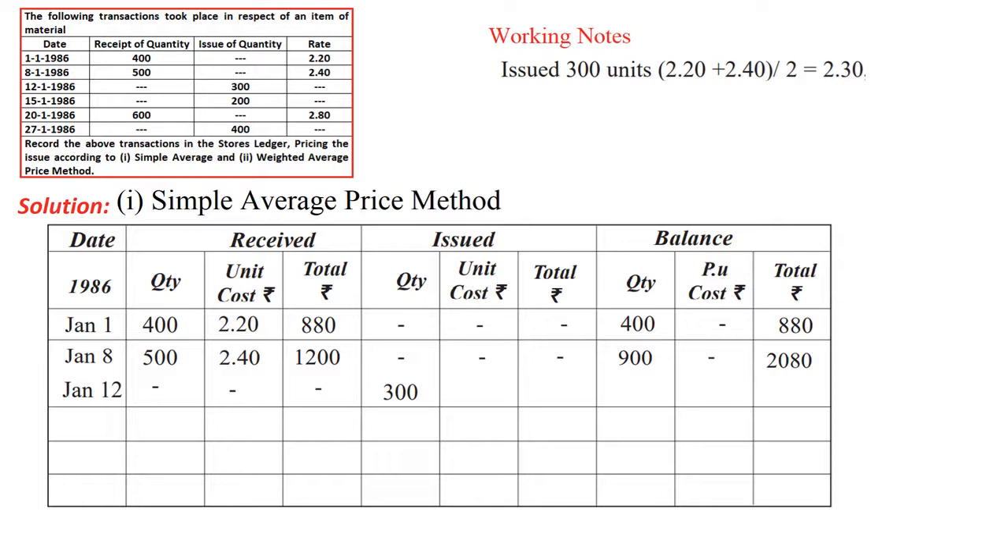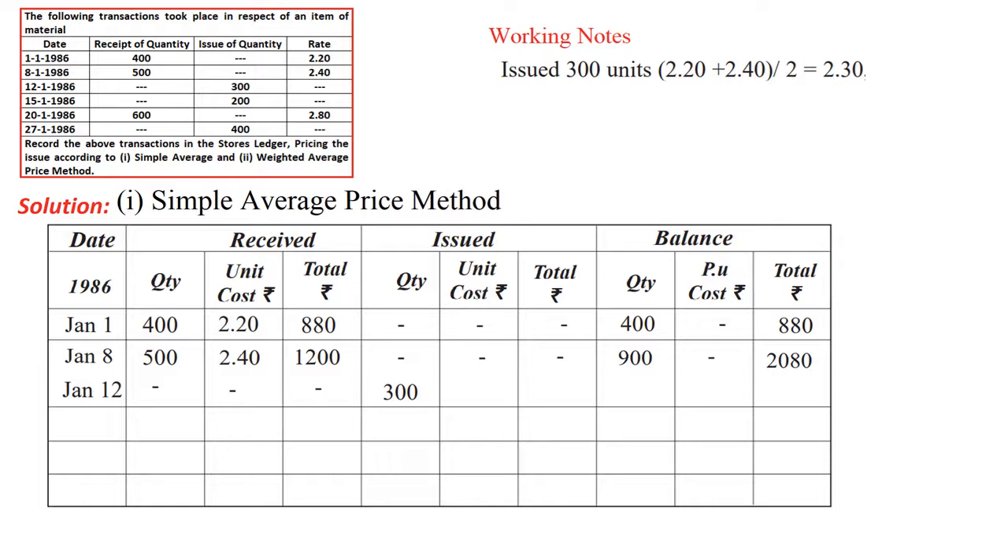How we calculated? That is 2.20 plus 2.40. Why did we add these two? Because when we wanted to issue material, 300 units, then what will happen? It should be issued at a simple average price. So that's the reason why when you see the slot of 9, so the balance of material what we have